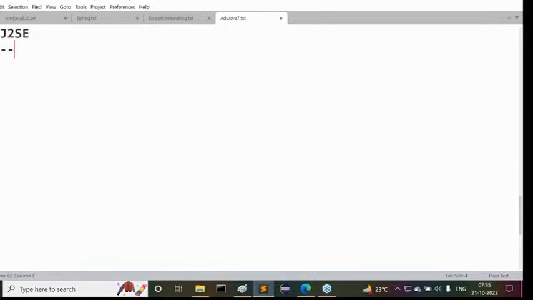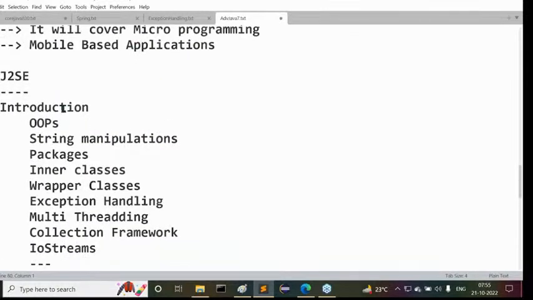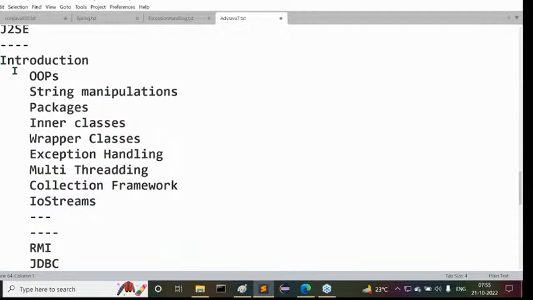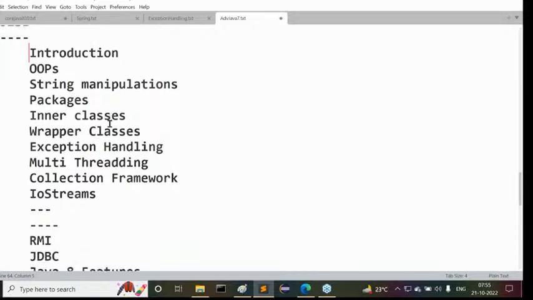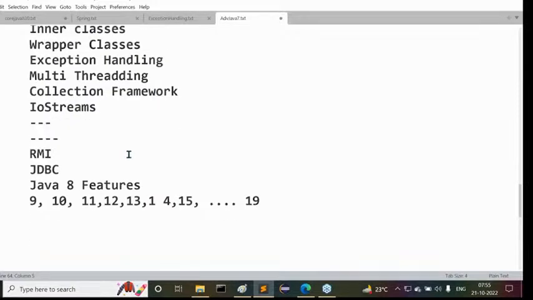J2SE, what is available? Inside this, I gave a list of concepts like introduction, object orientation. Then what next after that? Packages, inner classes, wrapper classes, exception handling, multi-threading, collection framework, IO streams, generics. Then after that, lambda expressions, maybe RMI, JDBC, and so on. So many topics are given.